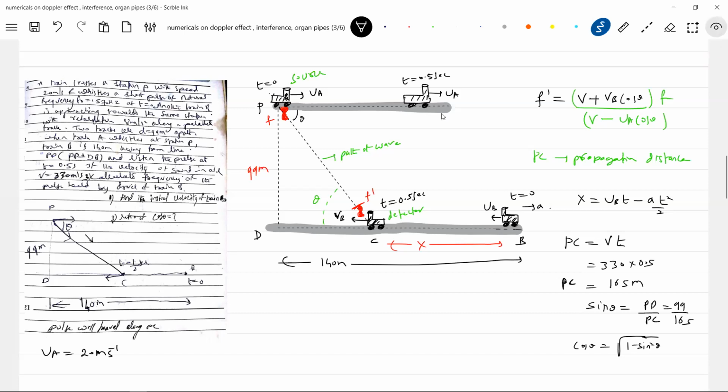Still, I want the velocity of train B. How to calculate the velocity of train B? For that, what is needed? VB equal to... we don't know the initial velocity of train B also. We know A and T. We don't know X and T.